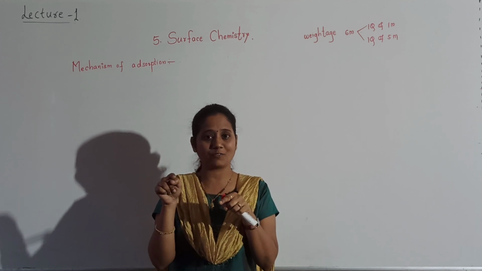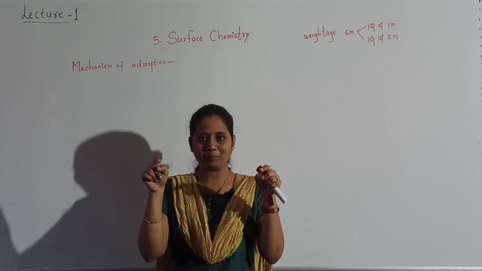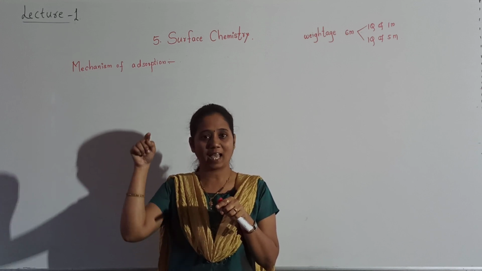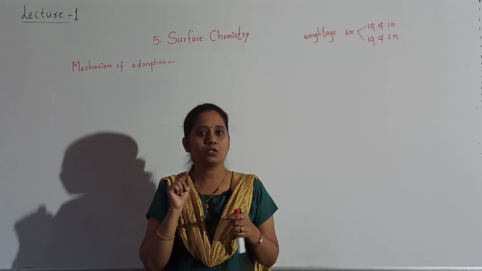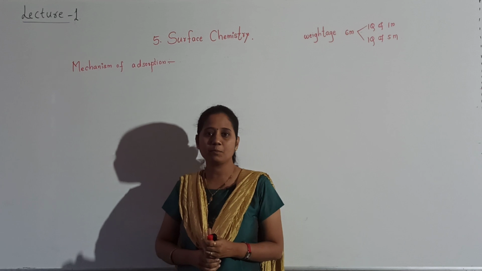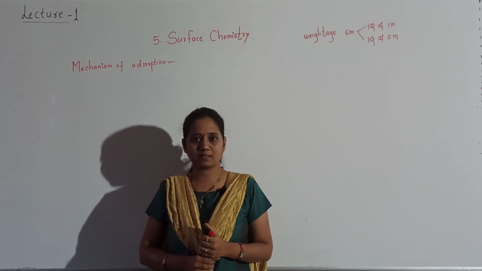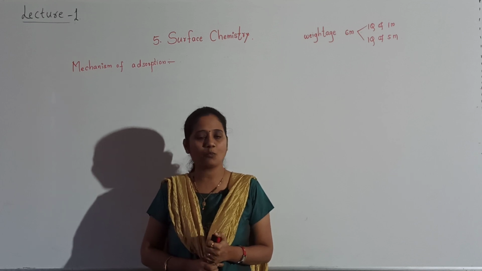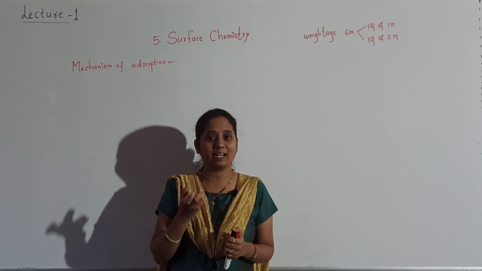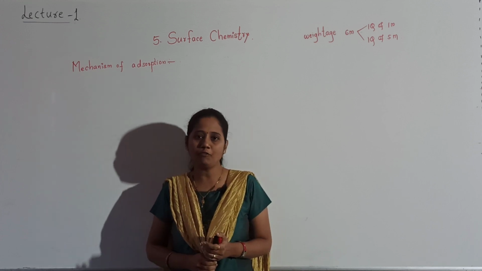The adsorbent, the substance on the surface of which adsorption takes place, can never be a gas. One thing to remember: adsorbent can be solid, liquid, but never a gas. Adsorbate can be solid, liquid or even a gas. Let us start with the mechanism of adsorption. Why does adsorption take place? Why does a substance get adsorbed on the surface or retained on the surface? What is the reason for that? That we will see in the mechanism of adsorption.